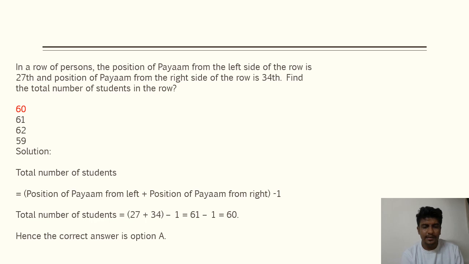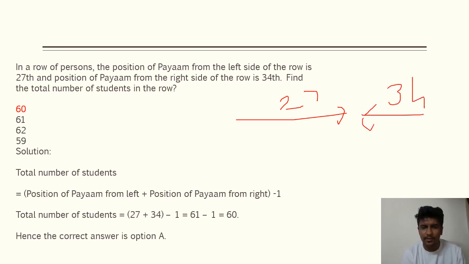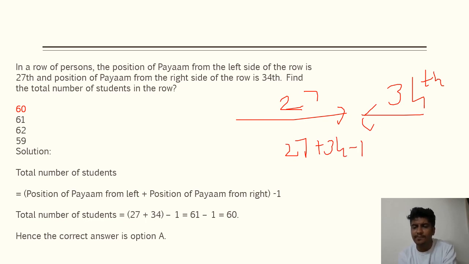Next up, which is very important: in a row, the position of Payam from the left side of the row is 27, and from the right side of the row it is 34. Find the total number of students in the row. The total number of students will be 27 plus 34 minus 1, because Payam is counted twice, as the position is the same and only the direction of counting changes. So 27 plus 34 minus 1 is 61 minus 1, which is 60. So option A will be right.